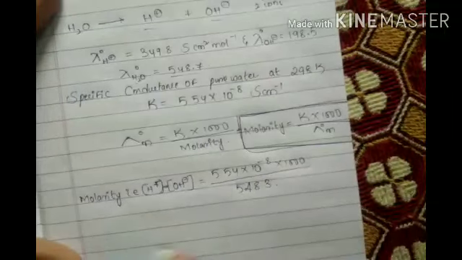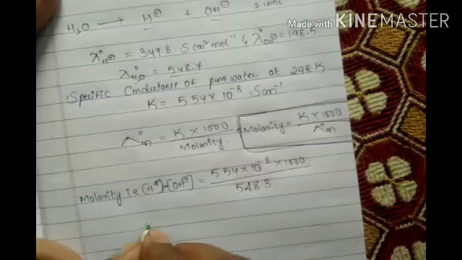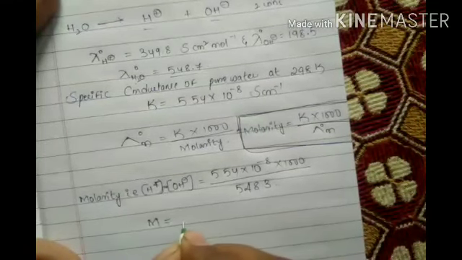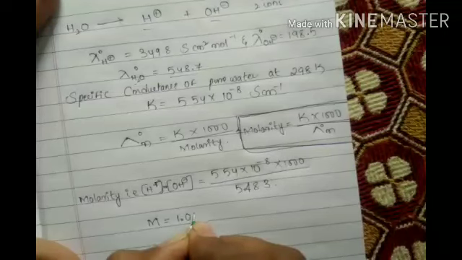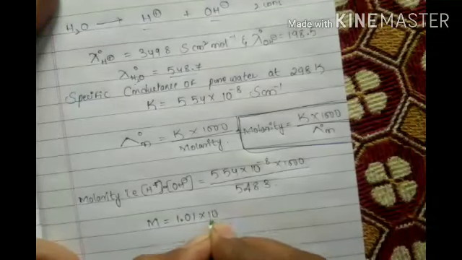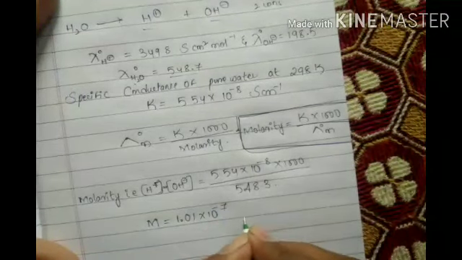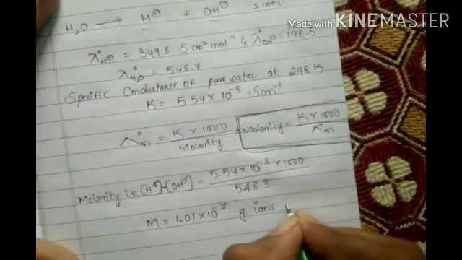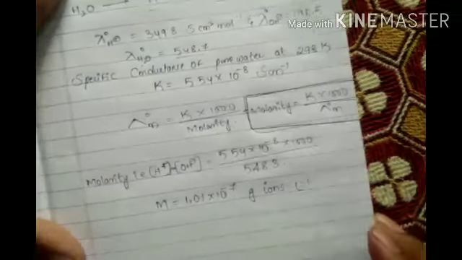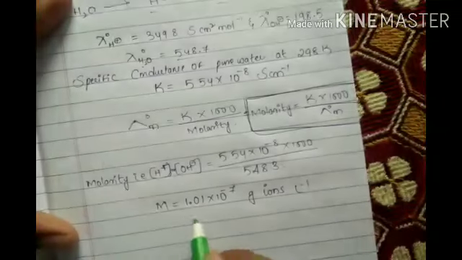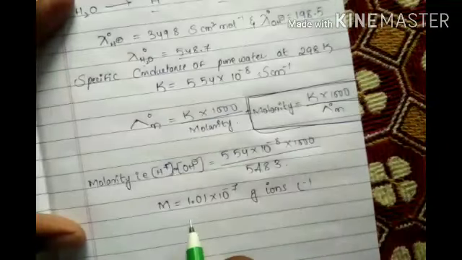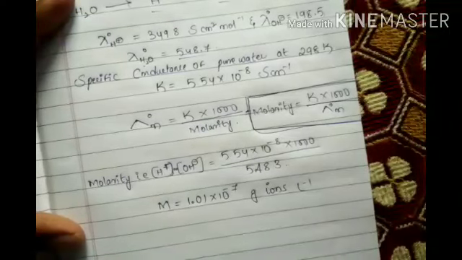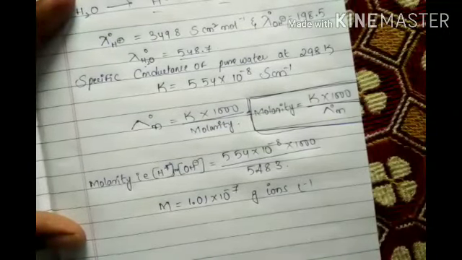So molarity, got it, is 1.01 into 10 to the power of minus 7 gram ions per liter. Okay, so this is for both H plus and OH minus.